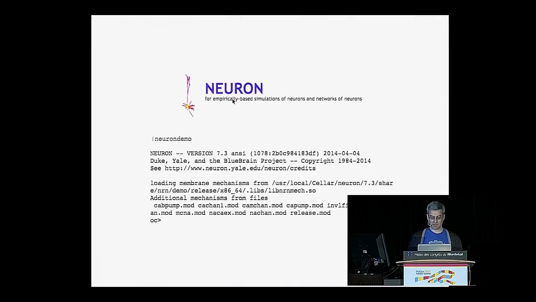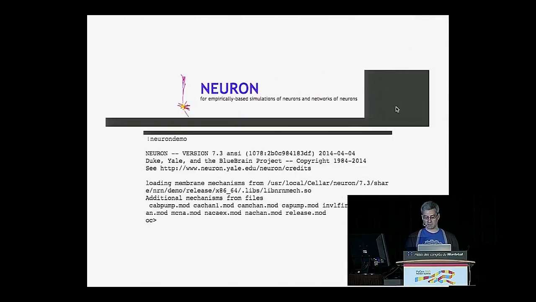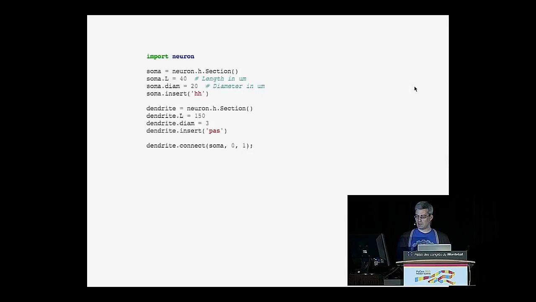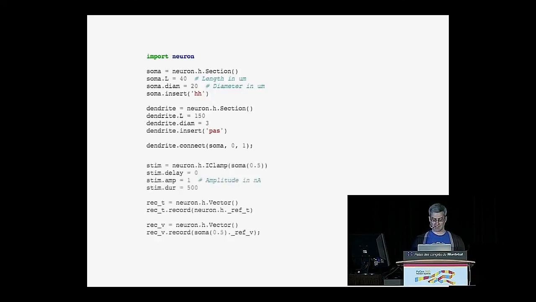And so I'm going to play around with those a little bit in Python, using the Python bindings of Neuron. So this is going to be a simplified cell, just has two parts, a soma and a single dendrite. Essentially what we're doing here is setting some parameters. The length of our soma is going to be 40 micrometers and 20 micrometers in diameter. We're going to insert some ion channels into there. The dendrite is going to be 150 micrometers long and 3 micrometers in diameter. It has a different set of ion channels connected up together.